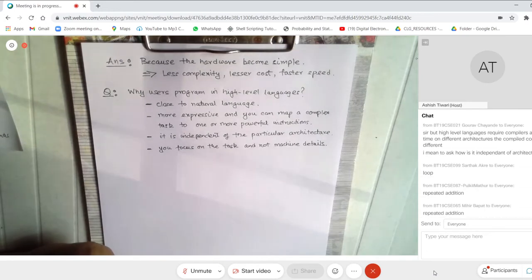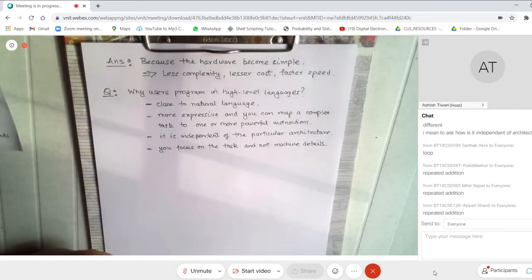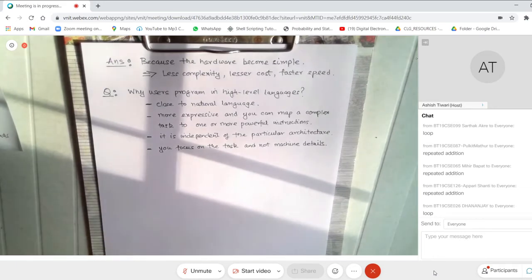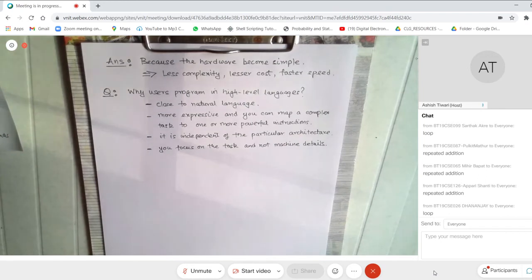So a lot of people know the answer. A lot of people know repeated addition. Yeah, so loop and so on, right? Very good. So imagine the C language not having a multiply instruction available. Assume there was no multiplication operator available. Each time you want to multiply, you would have to do repeated addition, right? And so on. So it would be so cumbersome. But because it has a multiply instruction, your life is simple. So that is what I mean by a powerful instruction.